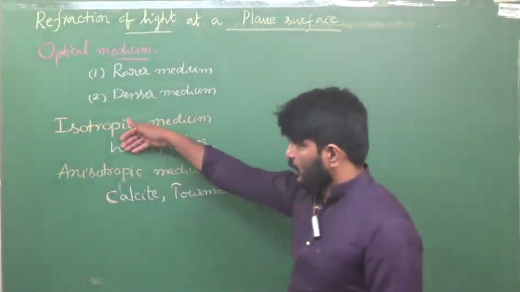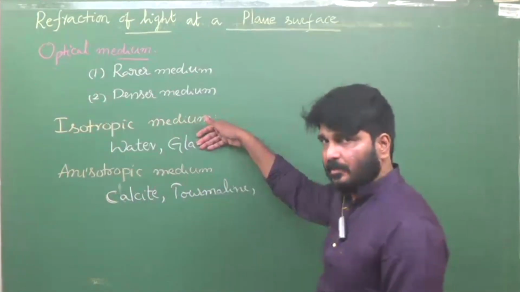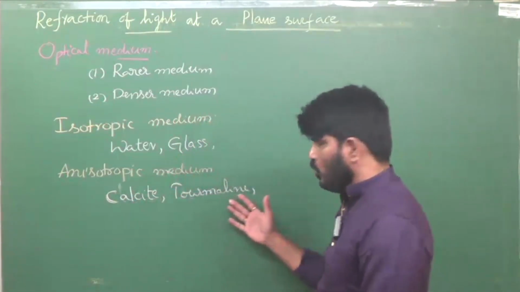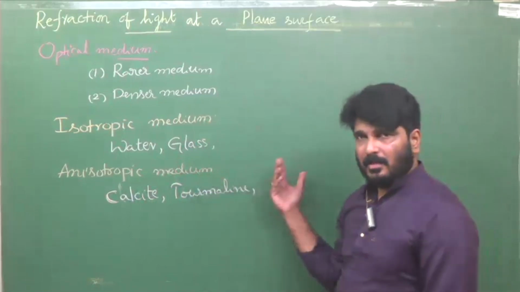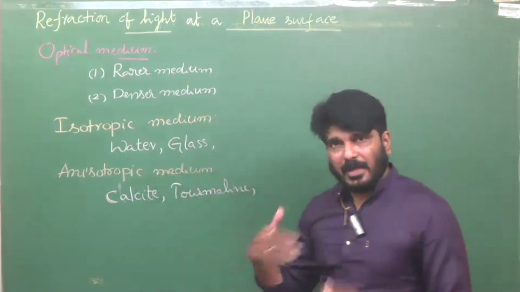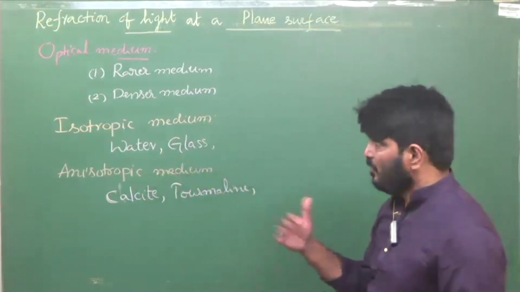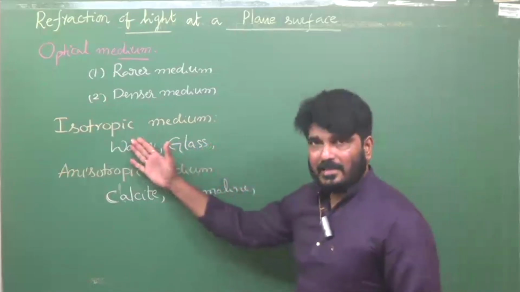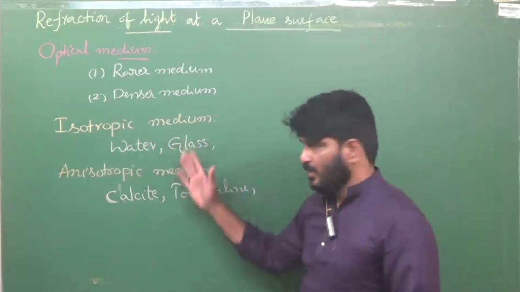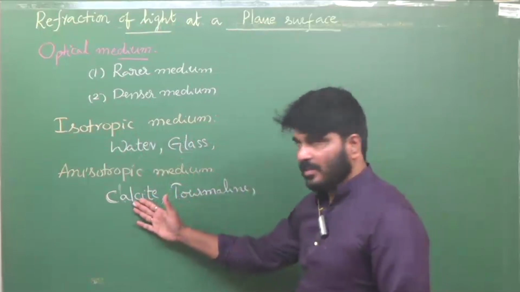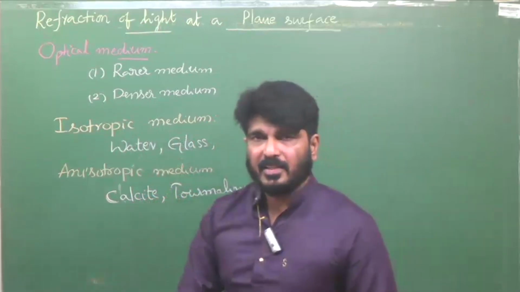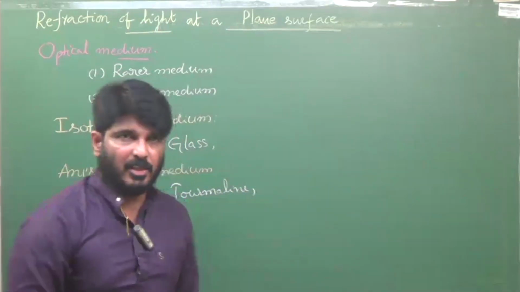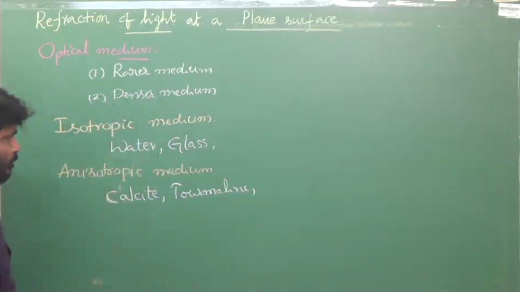Even in water and glass, light propagates. Even in calcite, tourmaline, and other anisotropic media, light propagates. But what is the difference here? In water and glass light travels with the same speed in all directions, but in calcite, if you take different directions, it will travel with different speeds. Okay, just remember that.